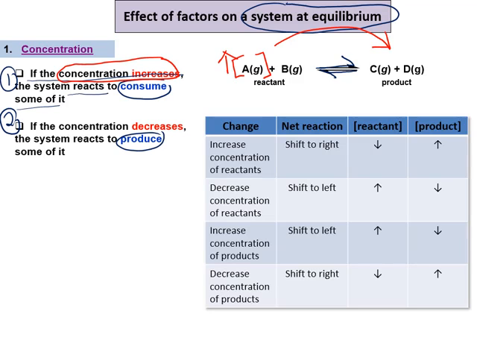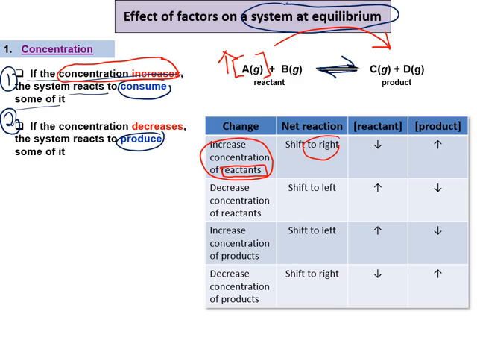Kalau tengok sini, saya dah buat dia punya summary. If the concentration of reactant increases, tak semestinya saya increase the concentration of A. Increase the concentration of reactant here can be increased in A or increased in B. But the net reaction is the same. Sebab apa? Sebab A and B are reactants. So, if we increase the concentration of A, so the system will shift to the right.